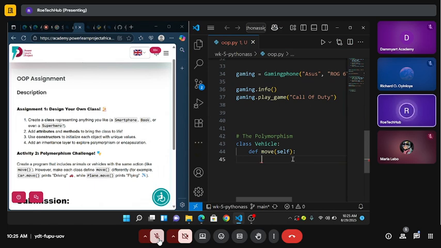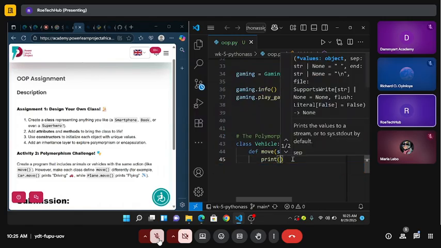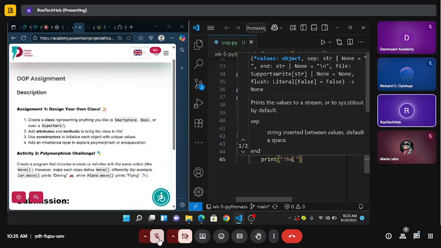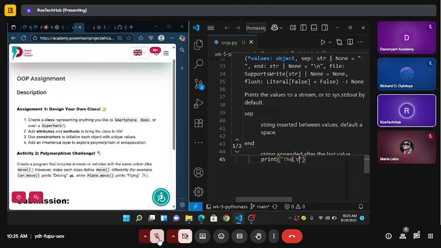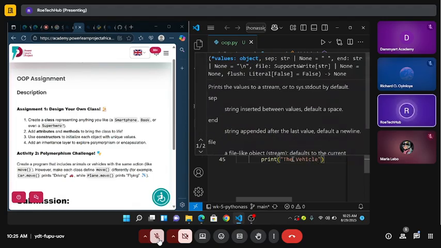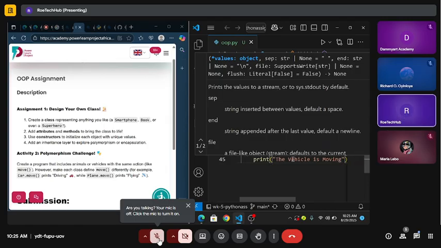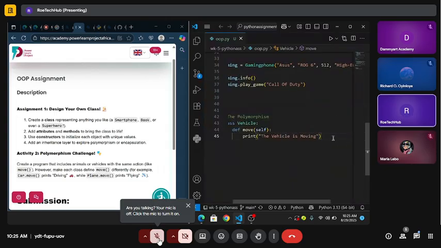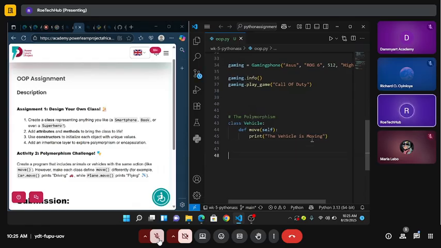Then I can print, let me just say, "The vehicle is moving." I could say the car is moving, but no, a vehicle can be anything. So the vehicle is moving. Then I think that's all for that one. Then I can create another class.